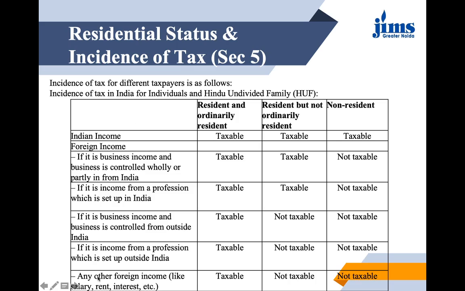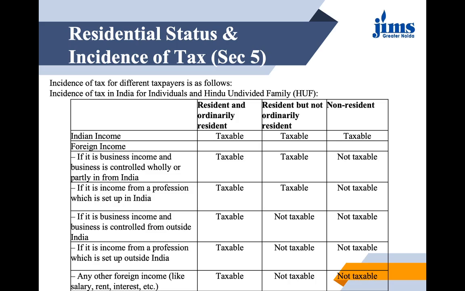Now let us see certain cases where foreign income is there. The first case is that if it is a business income, and the business is controlled wholly or partially from India, in that case it is taxable for a resident, be it ordinary or not ordinary, but it is not taxable for a non-resident.